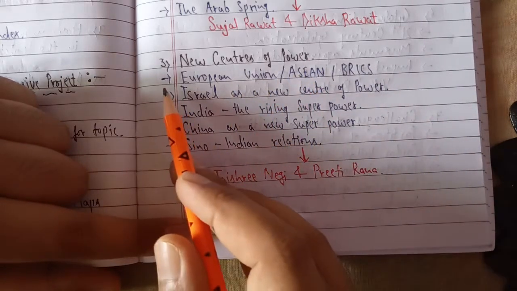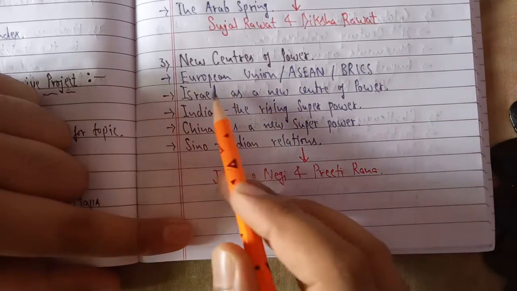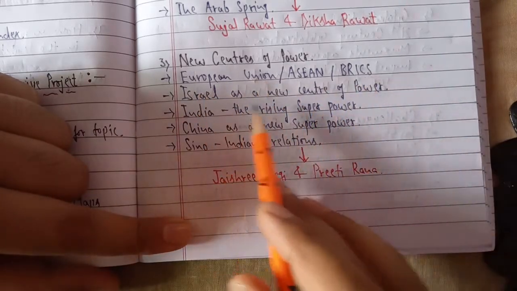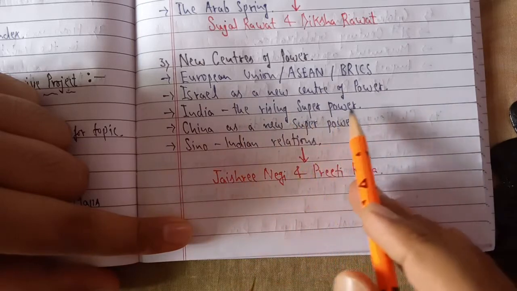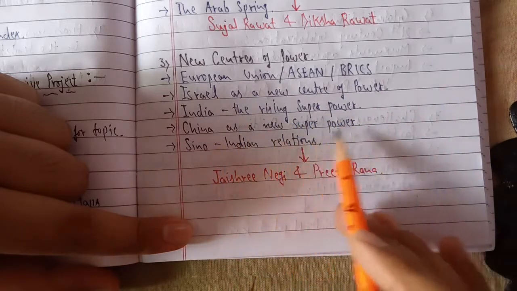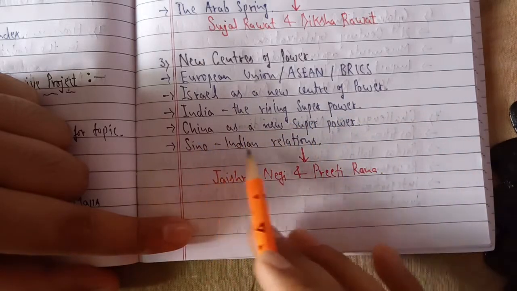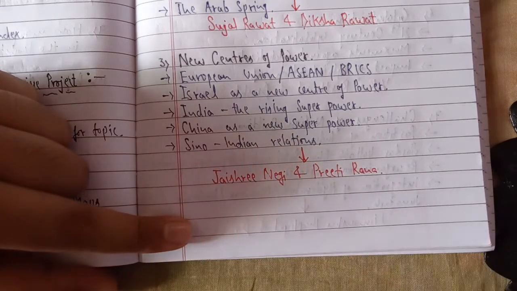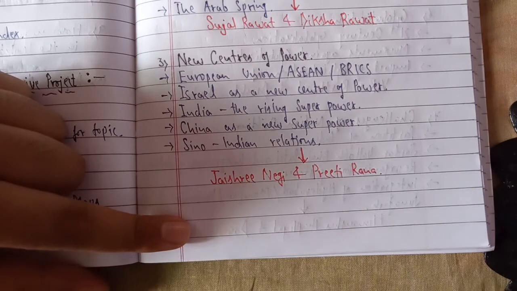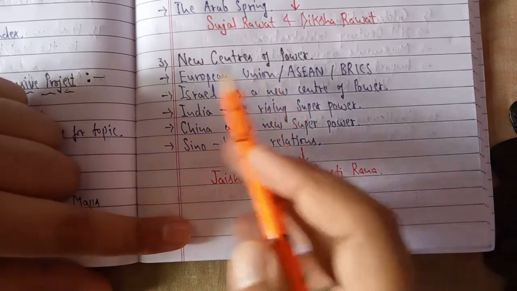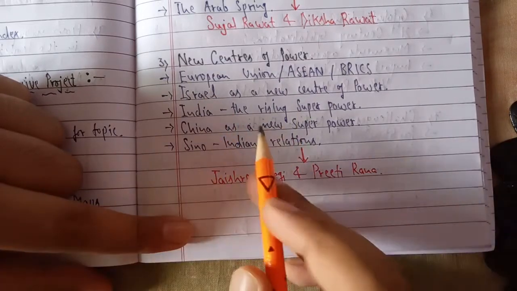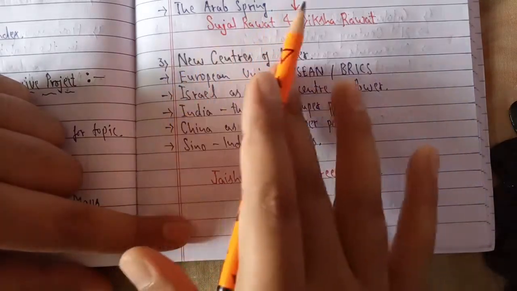Then there are so many vast topics. You can make a complete project on European Union, ASEAN, BRICS, Israel as a new center of power, India the rising superpower, China as the new superpower, and Sino-Indian relations, about China and India's relationship, and currently there are so many issues going on, as you must have seen in the news channels. Okay, it's a vast topic. You can make this project report on any one topic, or you can take 2-3 topics also. It's all up to you.